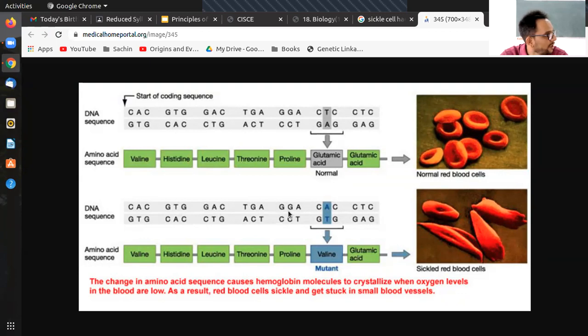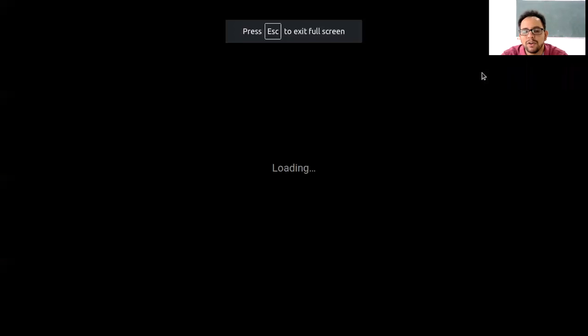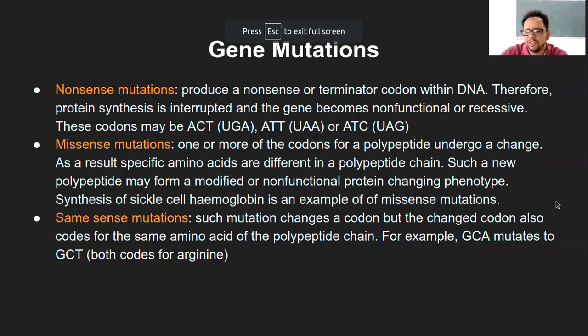This gene sequence is coding for the hemoglobin, and because of a single point mutation in its gene sequence, there is an amino acid change from glutamic acid to valine, and that is what is leading to sickle cell anemia as a disorder, and that is a type of missense mutation. That means something which is leading to modified or non-functional protein, and which is ultimately causing a disease or disorder. It need not always cause a disease or disorder, but it will lead to certain change in function.